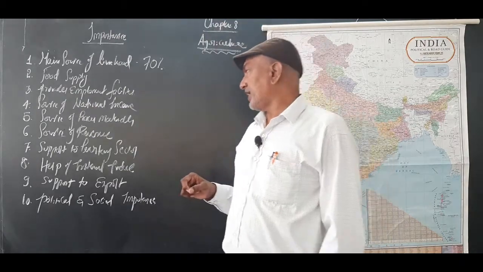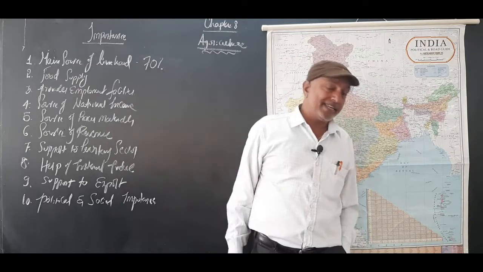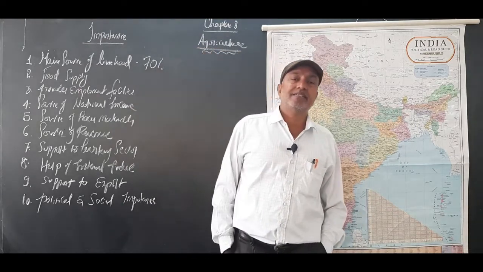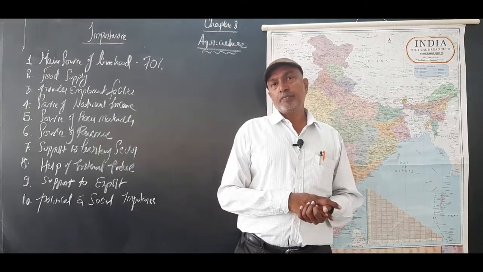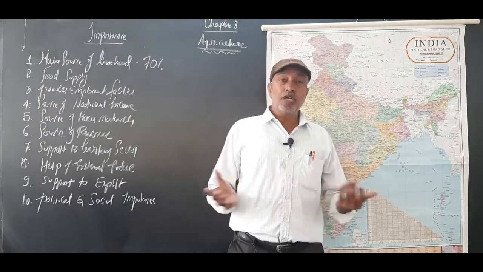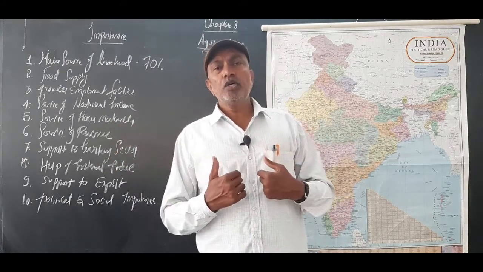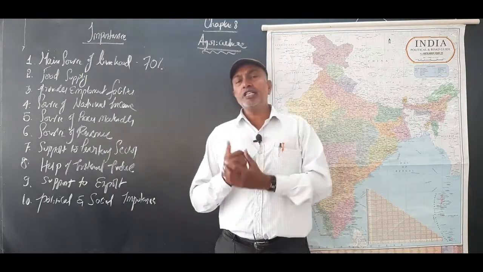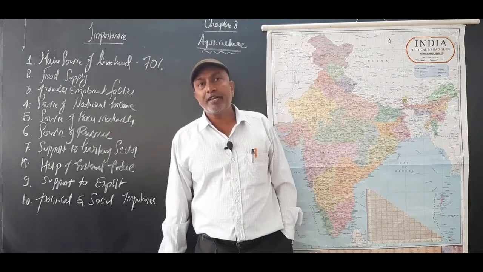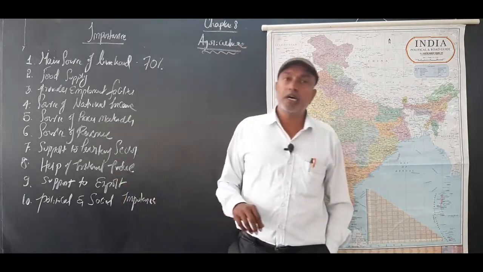Come to the next one, help of internal trade. I said already international trade is secondary. Internal trade also, local, between the states, between the districts, between the taluks, between the villages, rural to rural, rural to urban, urban to urban, urban to rural. So whatever we know, the regional distribution internally within a country, all commodities, agricultural commodity surplus, also has a very important role in agriculture.